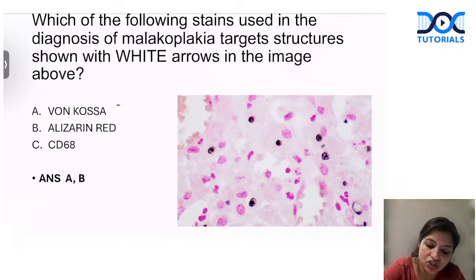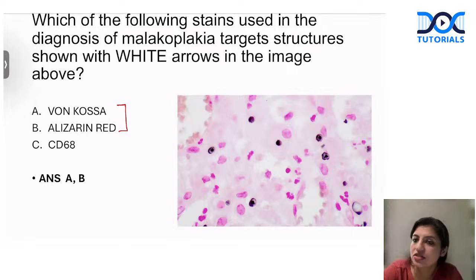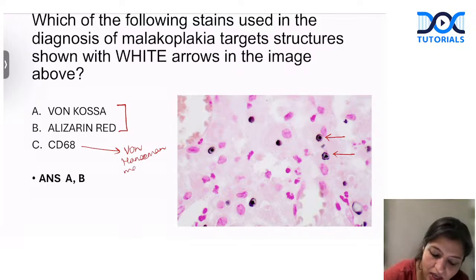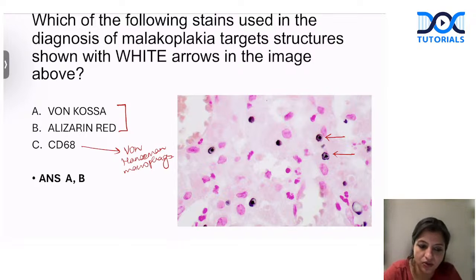It's calcium, so it can be highlighted either by von Kossa or alizarin red. So that is how the Michaelis-Gutmann bodies appear on von Kossa stain. Yes, alizarin red is more specific. CD68 is a marker of histiocytes. So if somebody asks which stain will identify von Hansemann macrophages, then your answer should be CD68. Okay?